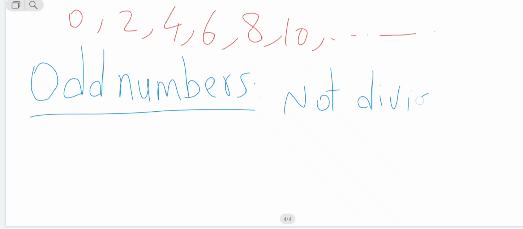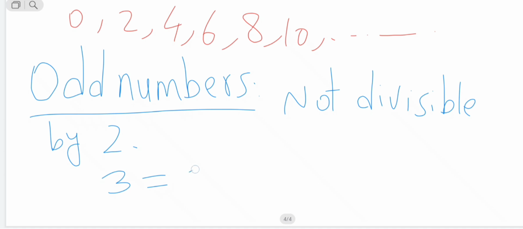Not divisible by 2. For example, 3. 3 is not divisible by 2, and the second thing, we cannot make pairs of 3. For example, it can be 2 and 1, and 2 plus 1 is 3. So 2 is a pair, but 1 is not a pair, it is alone. So it is not an even number, so it is an odd number.